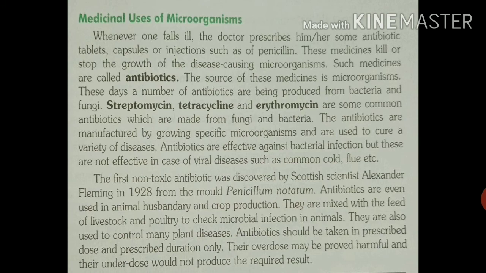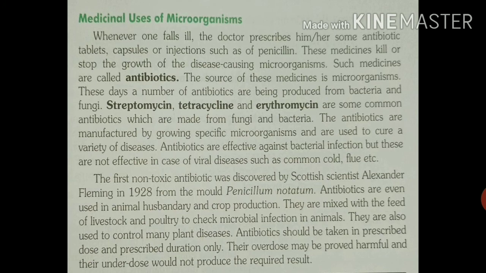In 1929, Sir Alexander Fleming was working on a culture of disease causing streptococci bacteria in his laboratory. Suddenly he found the spores of a little green mold, that is fungi called Penicillium notatum, in one of his culture plates.